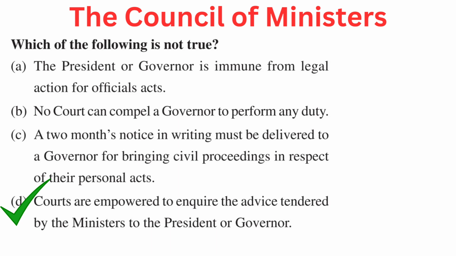Your question is, which of the following is not true? Your options are A. The President or Governor is immune from legal action for official acts. B. No court can compel a Governor to perform any duty. C. A 2 months notice in writing must be delivered to a Governor for bringing civil proceedings in respect of their personal acts. Or D. Courts are empowered to inquire into the advice tendered by the ministers to the President or Governor. Right answer is D. Courts are empowered to inquire into the advice tendered by the ministers to the President or Governor.